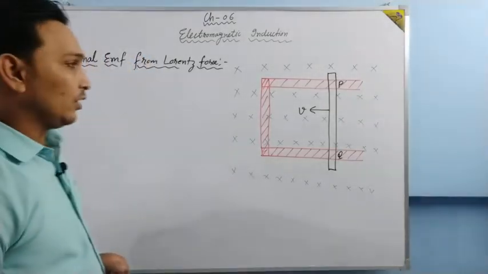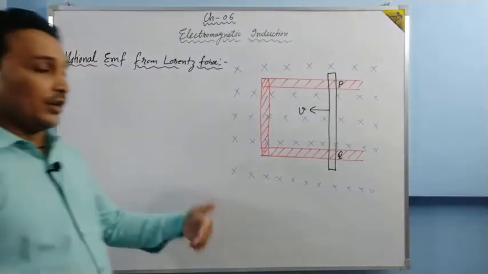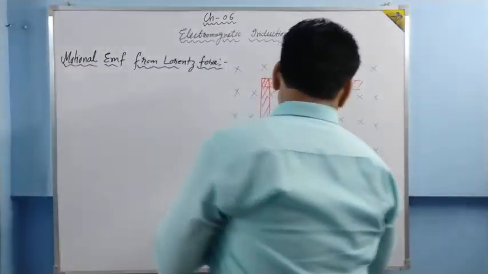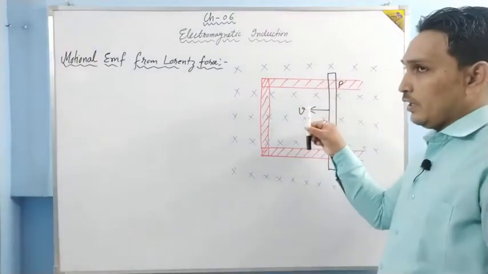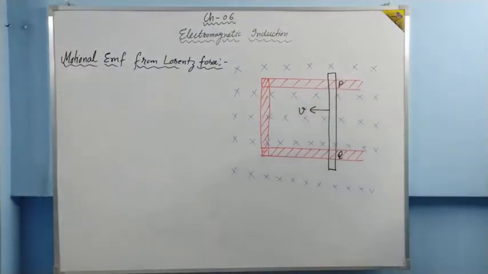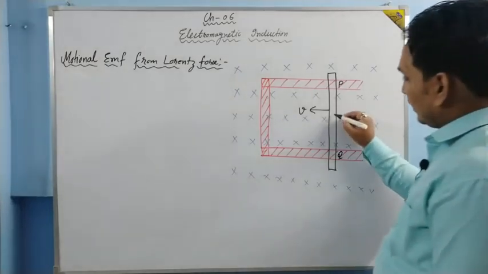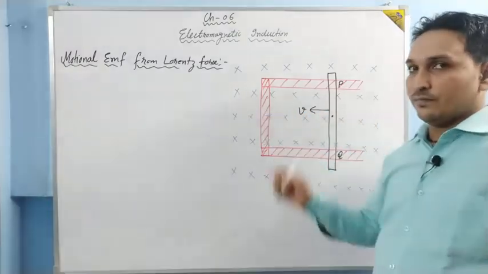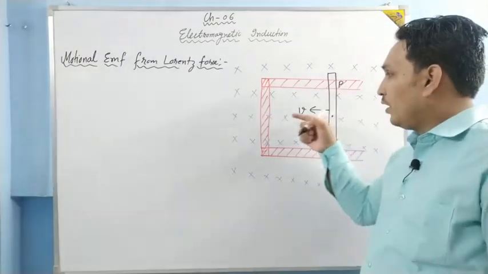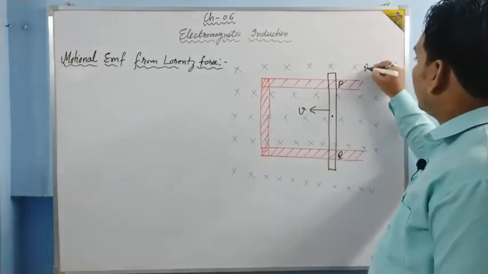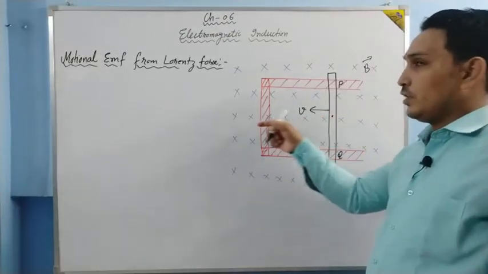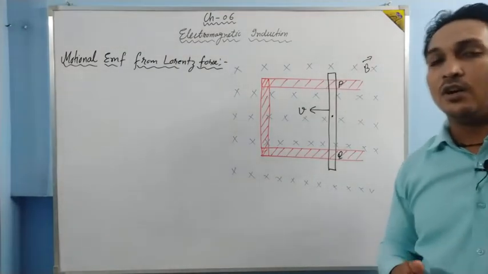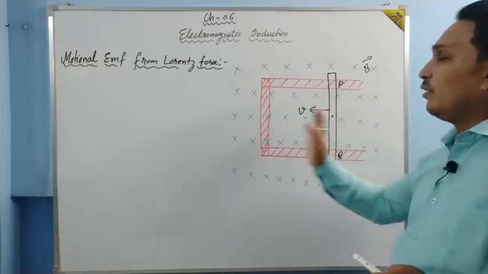Now let us understand why the Lorentz force comes into play. Just see, when this conductor is moving this side with a uniform velocity v, then the electrons which are there in the conductor will also move with the velocity v. And when electrons are moving in a magnetic field B with a velocity v, then what will happen? The electrons will surely experience a force because they are moving in a magnetic field.